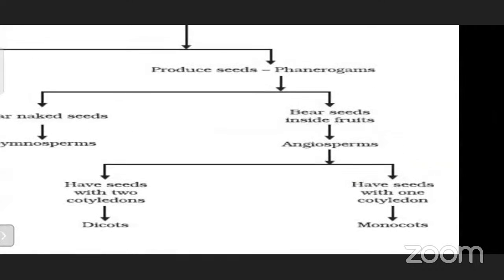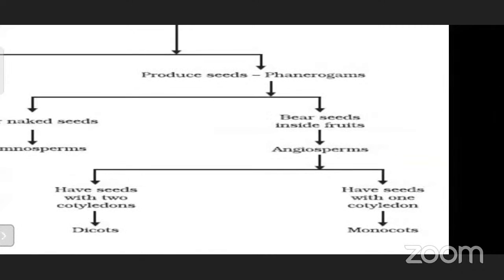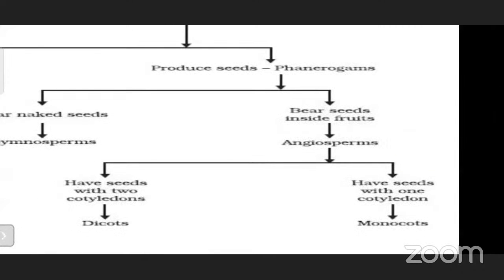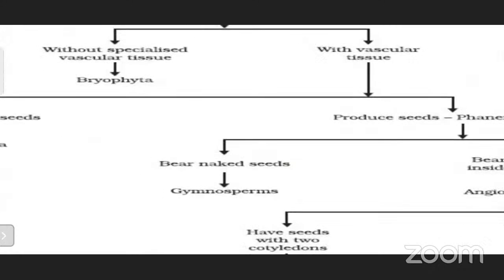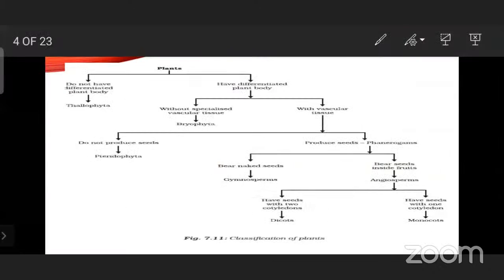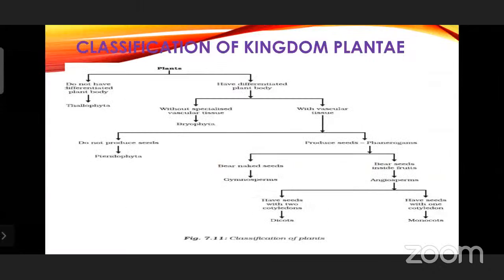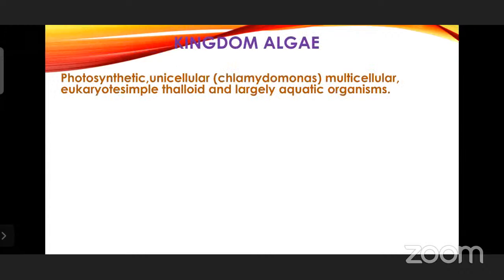Cotyledon is nothing but the stored food material for the baby plant. And another one has seeds with one cotyledon, that is monocot. So you have monocot and dicot. So let us learn in this plant kingdom, further in this classification, the thallophytes. The thallophytes are nothing but the algae. So in today's session, we are going to learn in detail about kingdom algae.